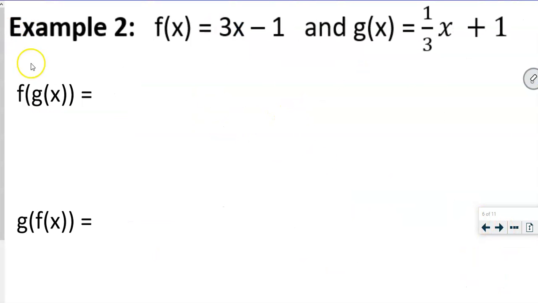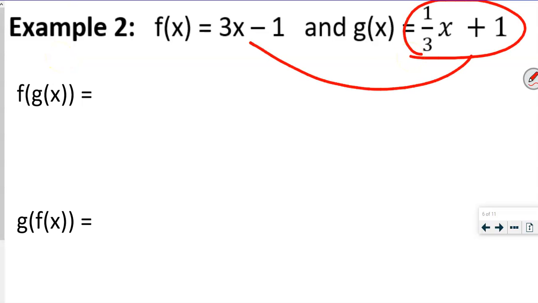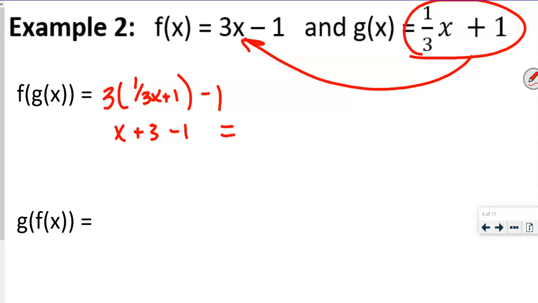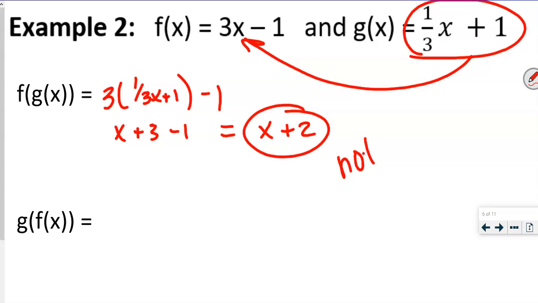So for example 2, we're going to take our g of x again, this whole function right here, and put it in for that x right there, okay? So that's going to be 3 times our 1/3 x plus 1 minus our 1, okay? So 3 times 1/3 is 1, so that's just going to be x, and 3 times 1 is 3. So notice this time we got x plus 2. So we did not get an x. So we don't even have to do the other one, because if even one of them doesn't work out, then we can say that these are not inverses of each other.